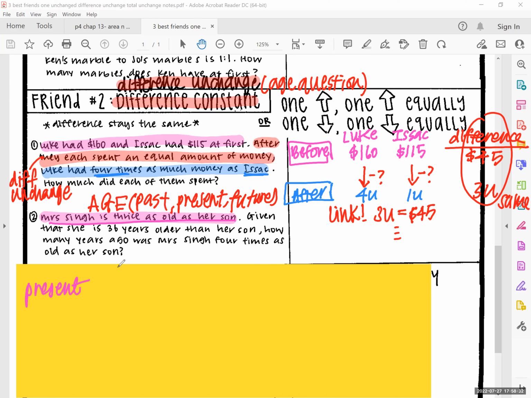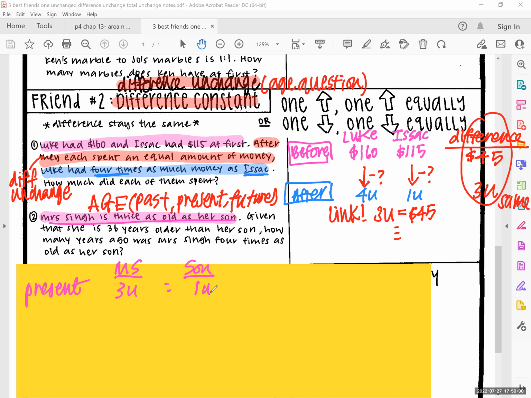So in the present, we have Mrs. Singh and her son. Mrs. Singh is 3 units and the son is 1 unit, because they say that Mrs. Singh is thrice as old as the son. Now, what did they tell you? They tell you that she is 36 years older than her son. So what is that trying to say?